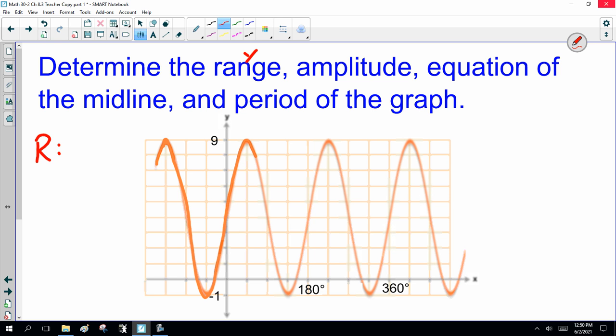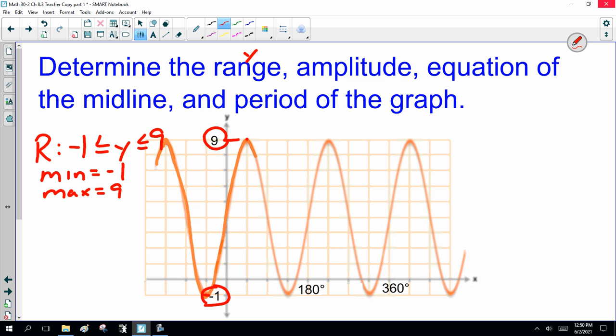I want you to see that the minimum is down here at -1, and the maximum is up here at +9. So -1 is less than or equal to y is less than or equal to 9. That is the fancy way of saying min is -1, max is 9.